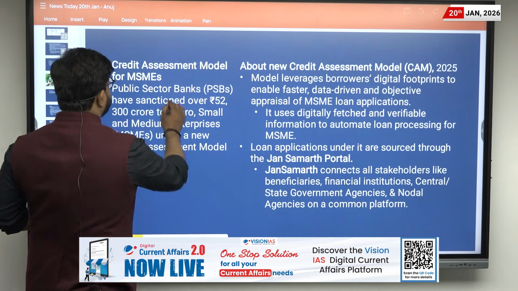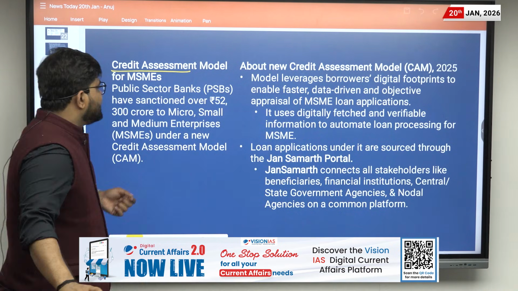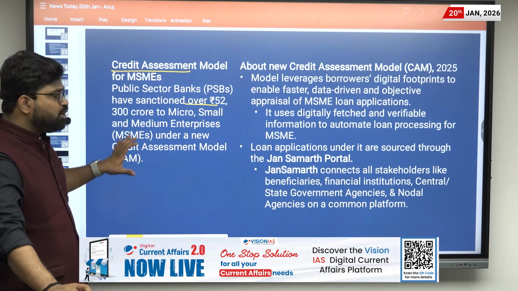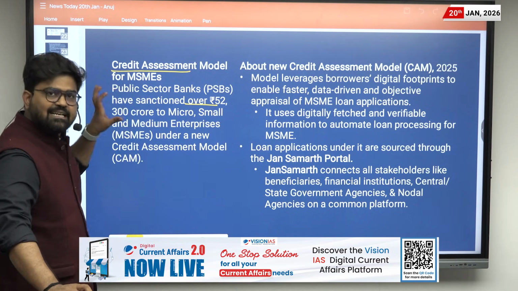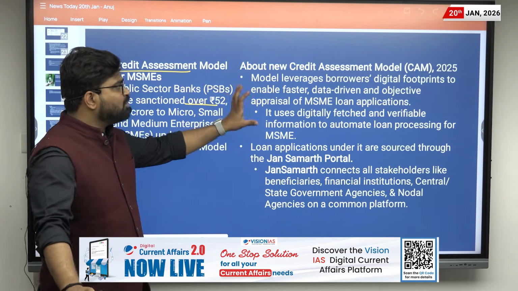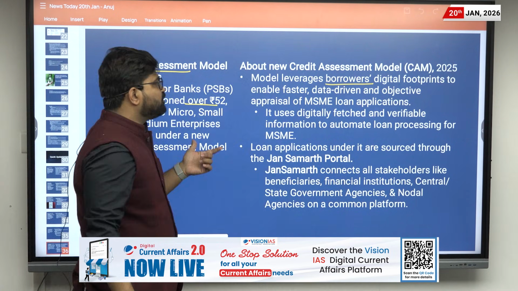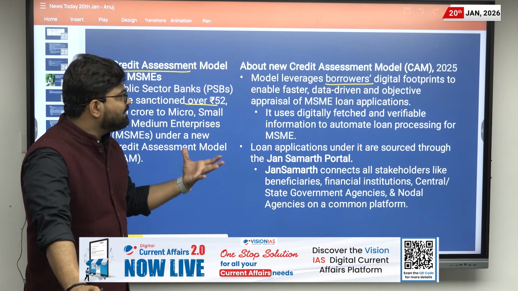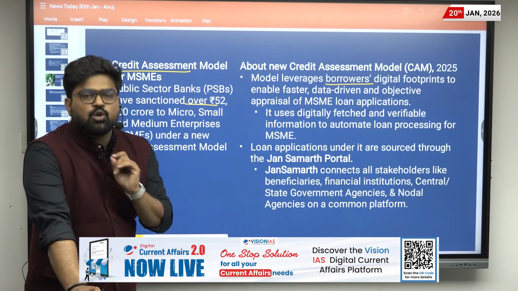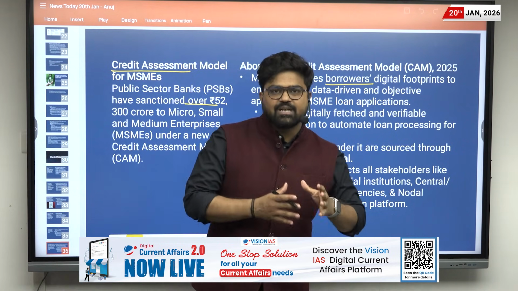The next quick update is about the credit assessment model of MSMEs. Here the development is that a public sector bank has sanctioned over some amount to MSMEs under a new credit assessment model. Basically, under this credit assessment model, digital footprints were used. Let us understand about this assessment model. Borrowers' digital footprints were used to enable faster, data-driven and objective appraisal of MSME loans.